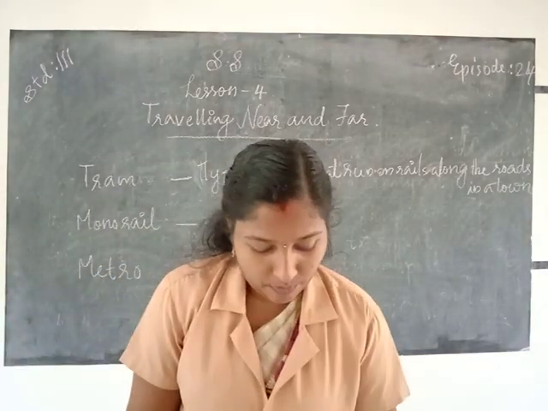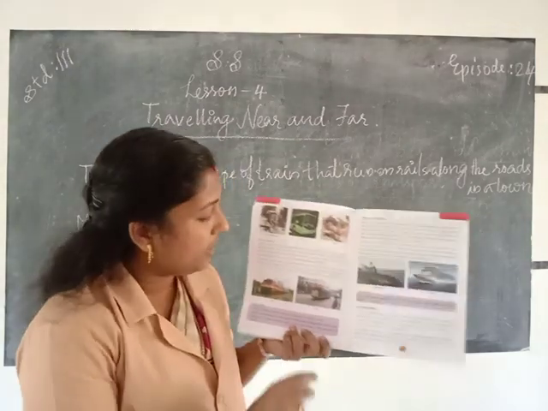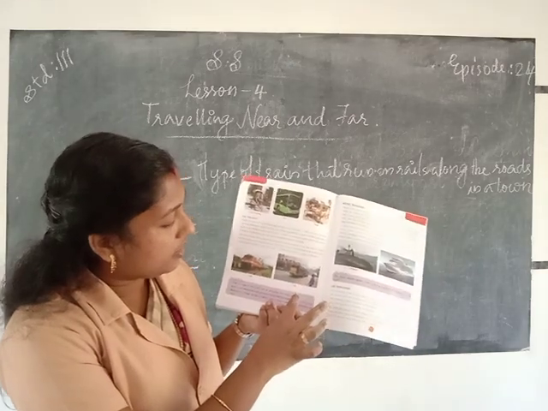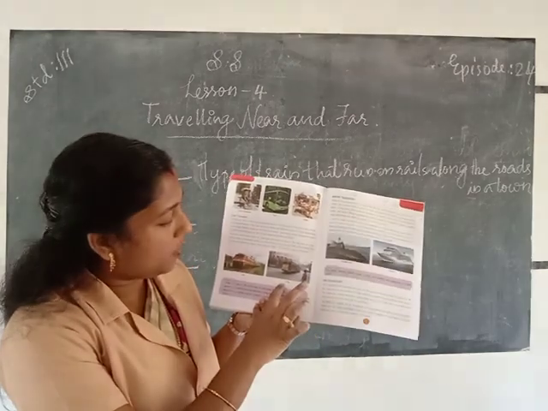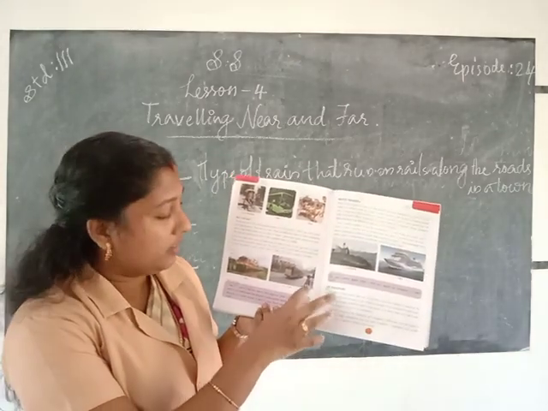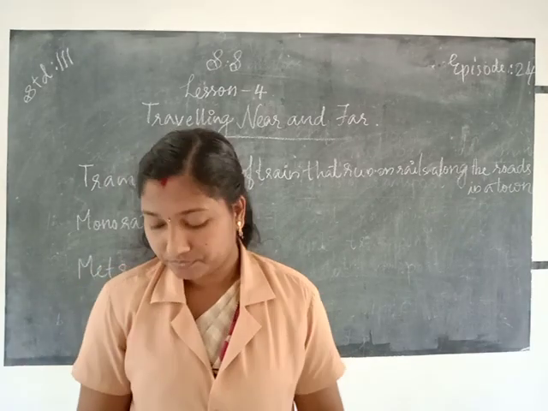The picture of a tram is given in your textbook. Okay, all of you listen. Here is a tram. That tram is going through a town, through the roads. The roads contain rails. That is called a tram.